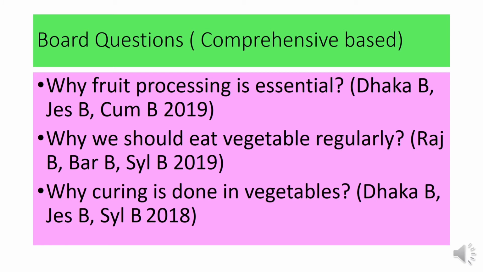Here you can see some important comprehension-based questions that came in different years in different boards. The questions are: why is food processing essential, why should we eat vegetables regularly, and why is curing done in vegetables. Food processing is essential for the further consumption of fruits. Vegetables and fruits are both very important for our health, and they help to increase metabolic activities.